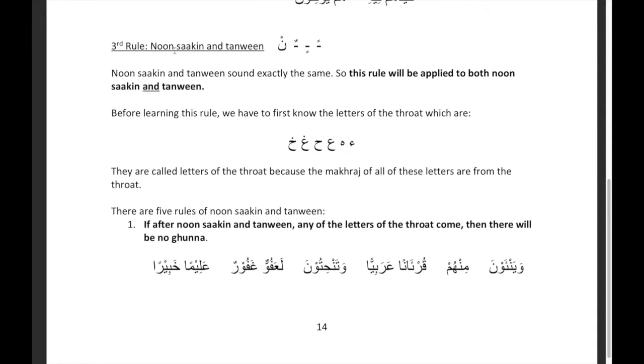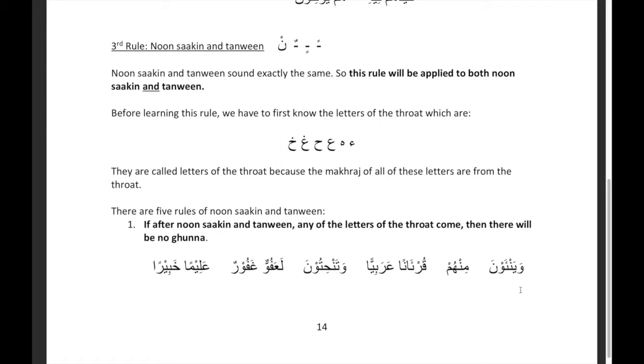Within the rules of Noon Sakin and Tanween, there are 5 subcategory rules. The first one is if after Noon Sakin and Tanween any of the letters of the throat come, then there will be no Ghunna. So let's go through this. Here we have a Noon Sakin in the middle of this word, and after it there's a Hamza. So Hamza is one of the letters of the throat, so there will be no Ghunna.